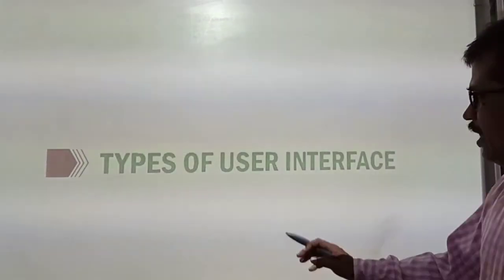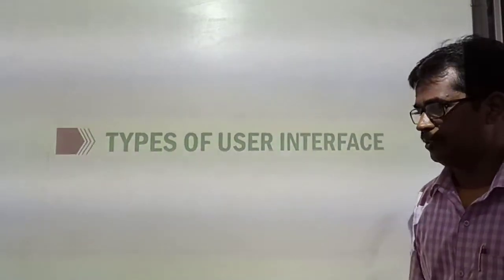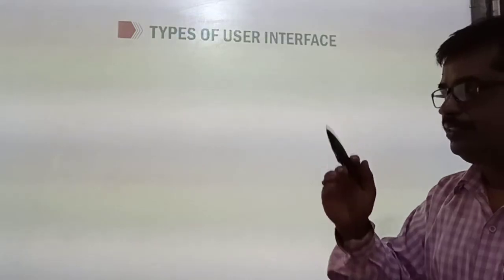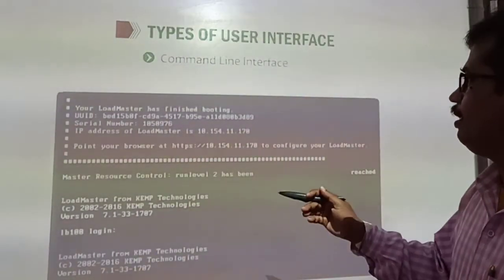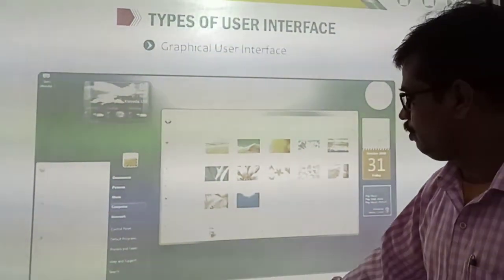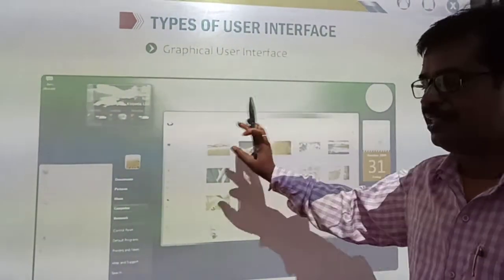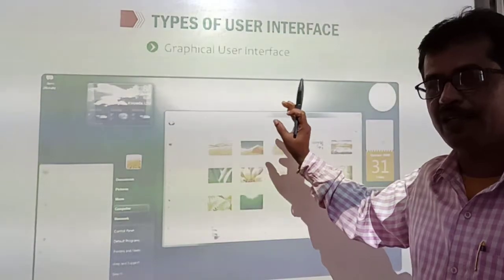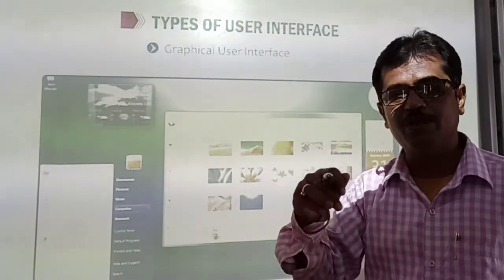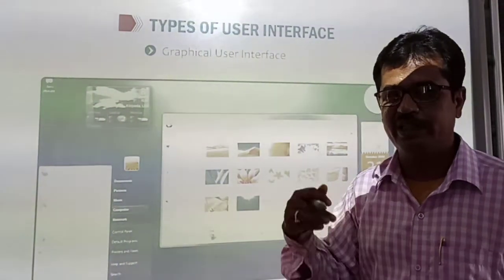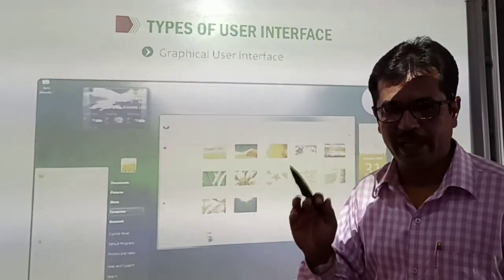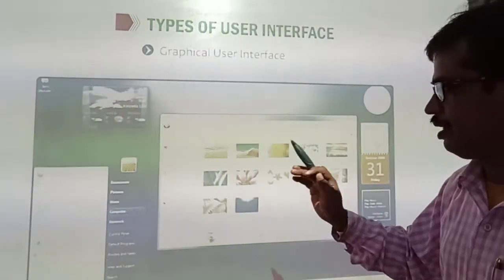Now, types of user interface. Already we have discussed there are two main types of interface. One is GUI, another is CLI: graphical user interface and command line interface. You have just seen in CLI, a black screen with something written in white, that is called CLI, command line interface. All the instructions you have to give through writing commands, through the keyboard. You cannot click anywhere. Your mouse will not work in CLI mode.